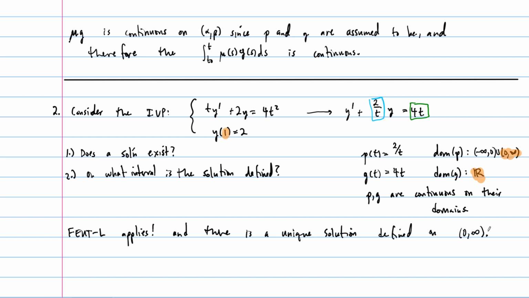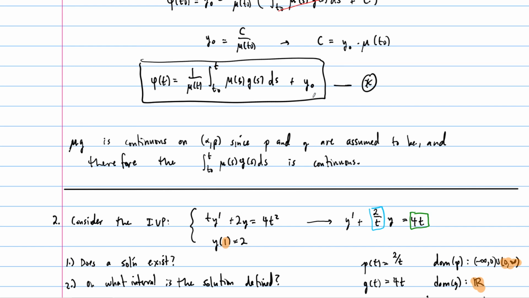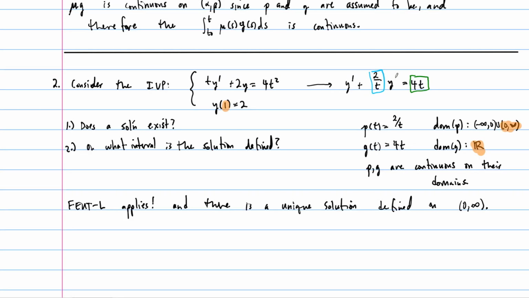So we can find the domain of our solution of a linear first order initial value problem without even solving the problem. We didn't actually have to solve this, right? We know how to do it. We would have to plug into this formula, right? But we didn't actually have to do it to find the interval of the solution, the domain, basically, of the solution, right? All right, what if we change the initial value?